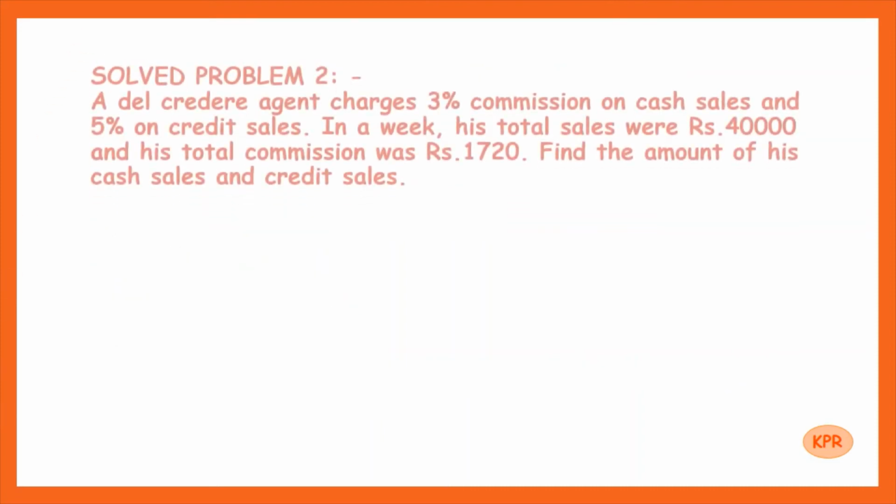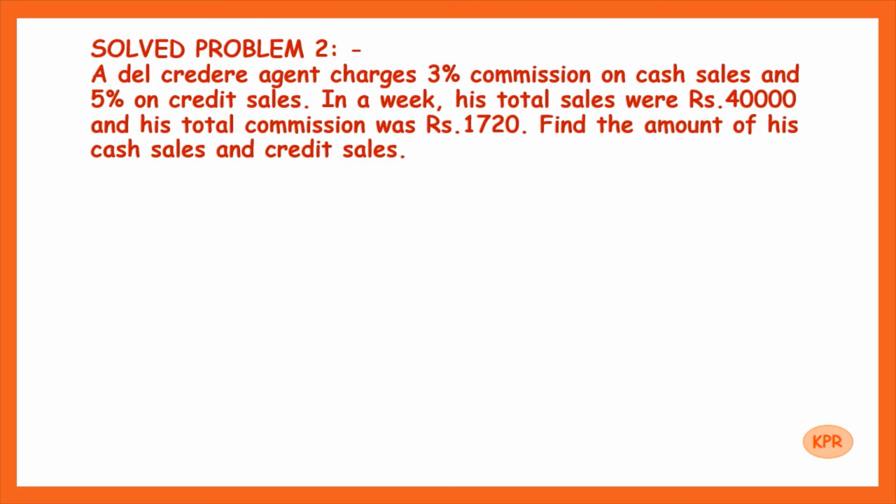Now we will see one more problem based on the concept of Dealer Broker. A dealer broker agent charges 3% commission on cash sales and 5% commission on credit sales. In a week, his total sales were rupees 40,000 and his total commission was rupees 1,720. Find the amount of his cash sales and credit sales.